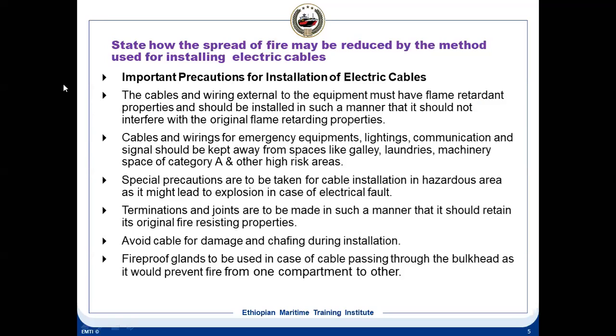First thing is that they should have flame retardant properties. The cable should have flame retardant properties and it should not interfere with the original flame retarding properties. The cable you are using should be PCP or XLP. They are the flame retardant type cables.